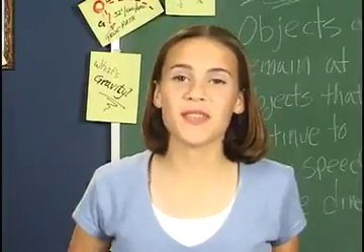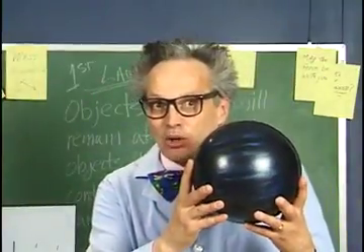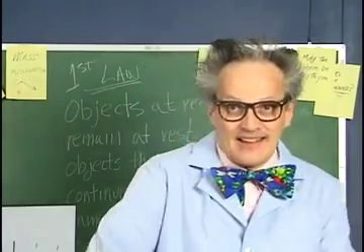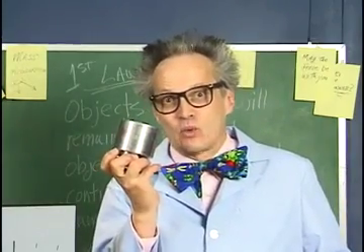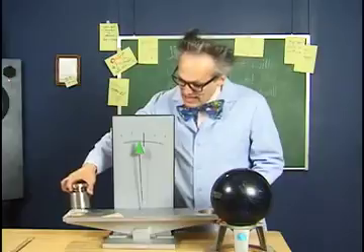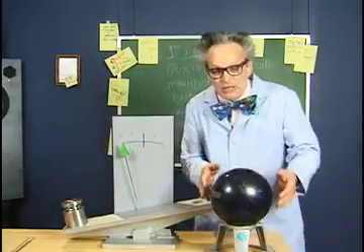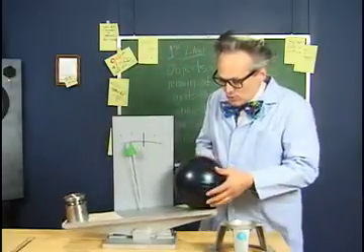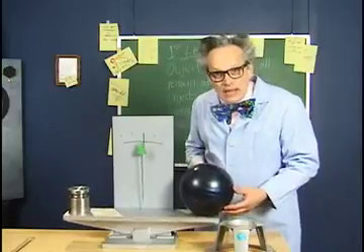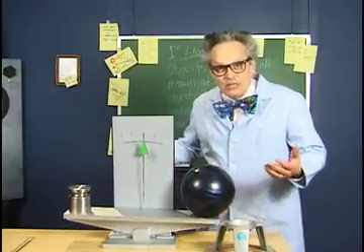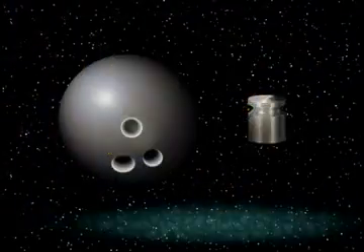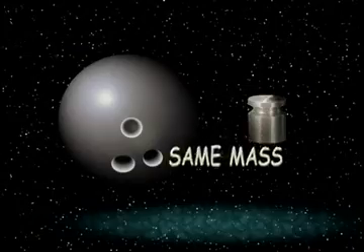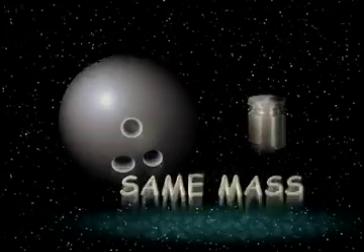Let's compare two things that are different sizes. This is a bowling ball, and this is a 10-pound weight. This scale balances equally between two things. So we know that they have the same weight, they have the same amount of material. Even though they are two different sizes, these things have the same mass.